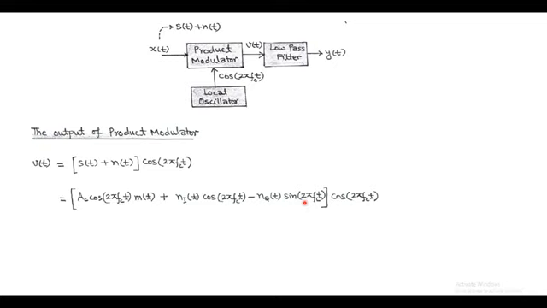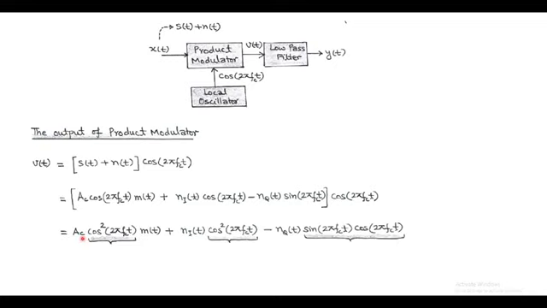Now we open the bracket, we get v(t) equals Ac cos² 2πfct into m(t) plus n_i(t) cos² 2πfct minus n_q(t) sin 2πfct into cos 2πfct. In the first and second term, we can use formula of cos² A equals (1 plus cos 2A) upon 2. And in the third term, we can use sin A cos A equals sin 2A upon 2.